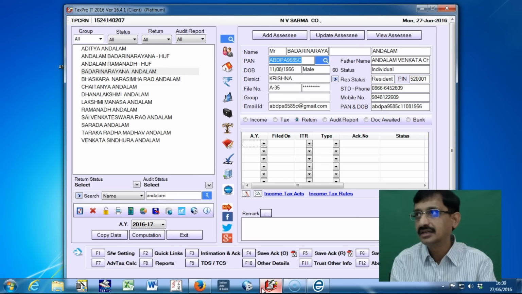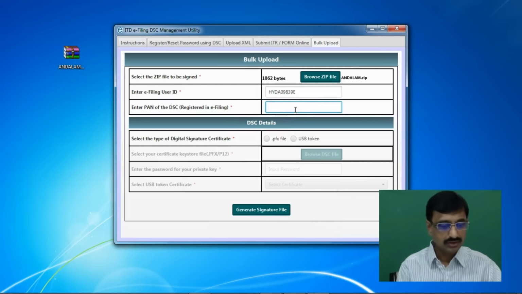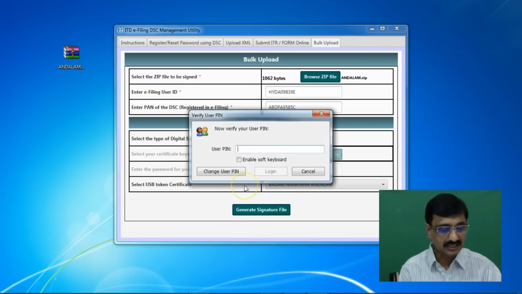ABDPA9585C. Let me check. ABDPA9585C. So I have to give the PAN number of the Karta, in whose name the DSC is taken. ABDPA9585C, and it is a USB token, and you have to select the certificate and generate the signature file, for which I have to give the password of the DSC.